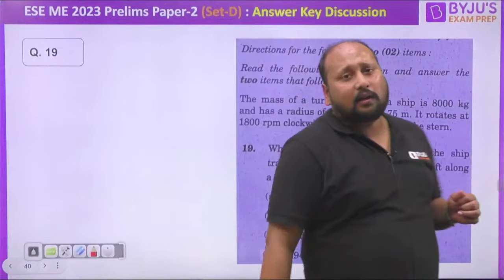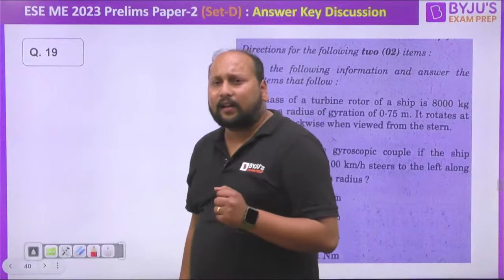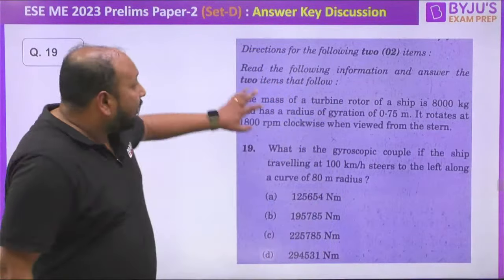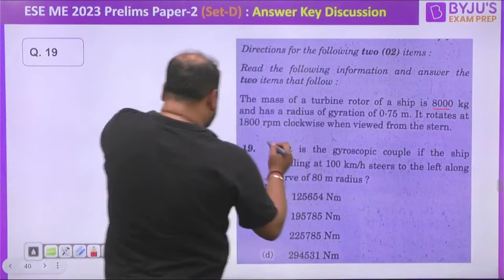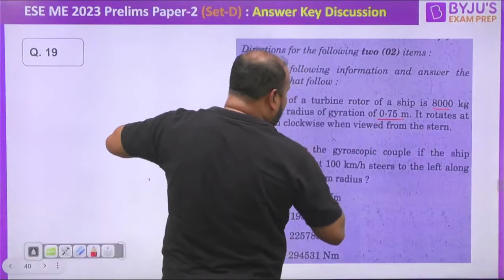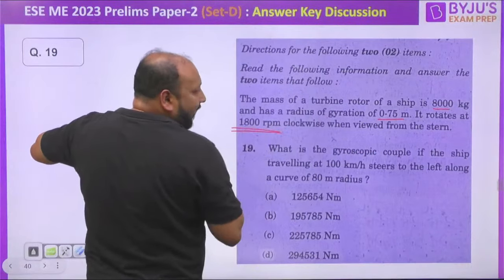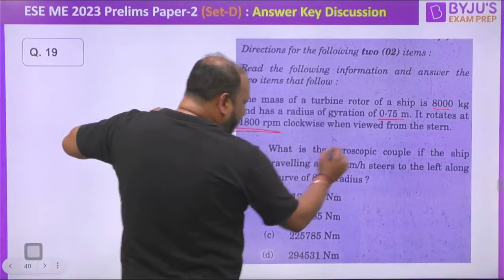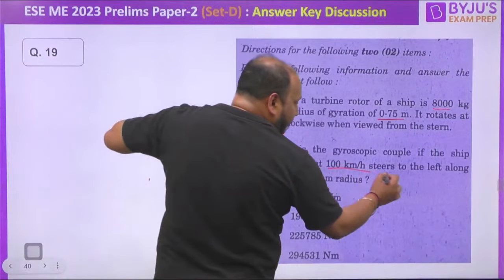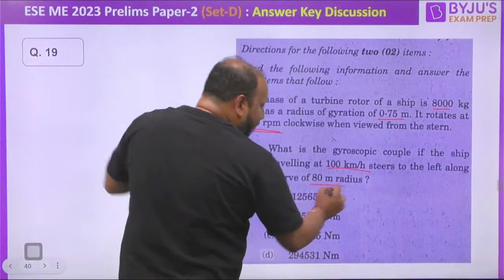It's a question like normally in GATE they are very rarely asking, but इसमें सॉरी, governor gyroscope का क्वेश्चन देखते हैं. It's a very easy question from the gyroscope, है ना. The mass of the turbine is given 800 kgs. The radius of gyration is 0.75. It is rotating with 1800 rpm, right? When viewed from the stern side, they're asking what is the gyroscopic couple if the ship is traveling at 100 km per hour and steers to the left along a curve of 80 meter radius.